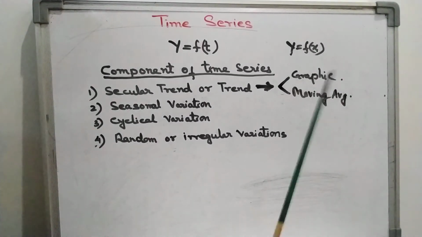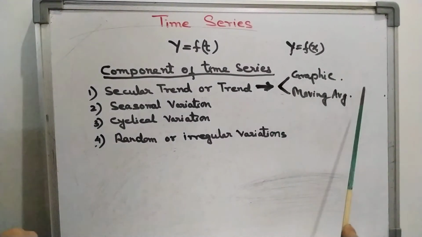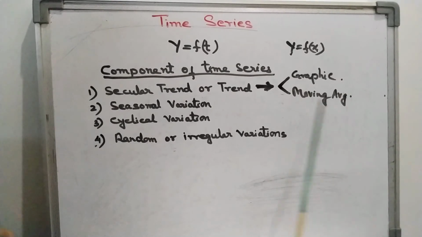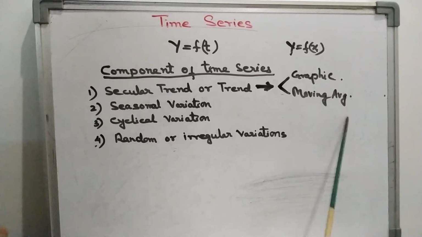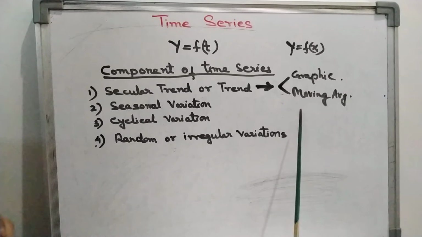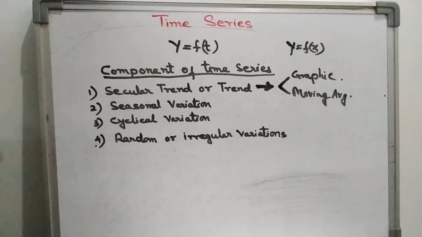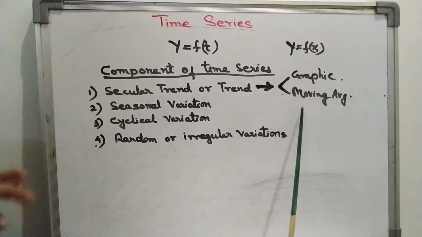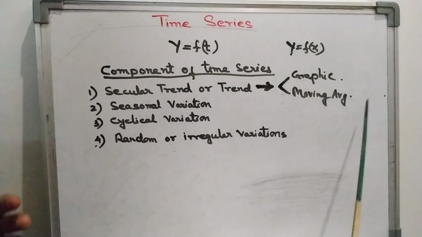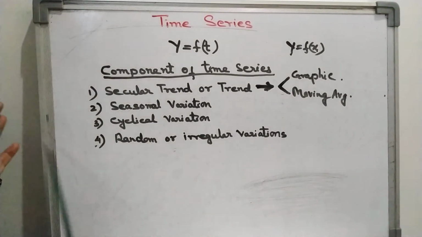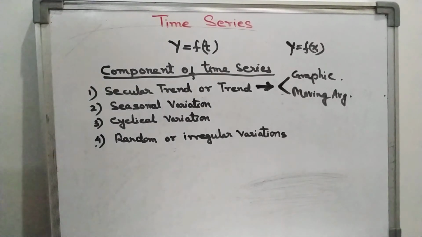There are 4 methods: one is graphic, the second is semi-average, the third is moving average, and the last is least square method. But the semi-average method and least square method are deleted from your syllabus, so we need to study only these 2, and the merits and demerits of these. Only this much is there in your syllabus.